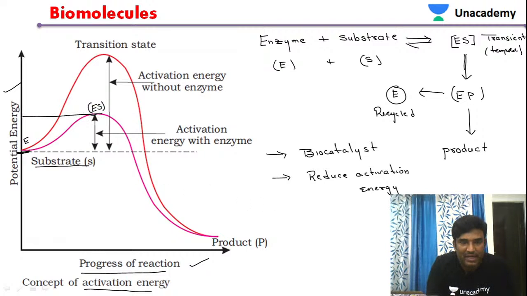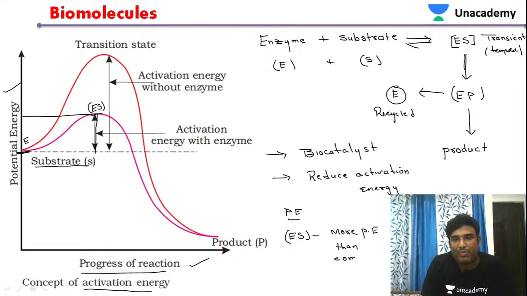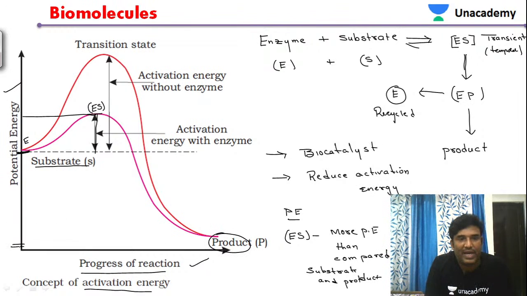Be clear from this diagram, if you observe which has more potential energy: the enzyme substrate complex has more potential energy than the substrate and the product. Here the product formation took place, and here there is no energy at all.